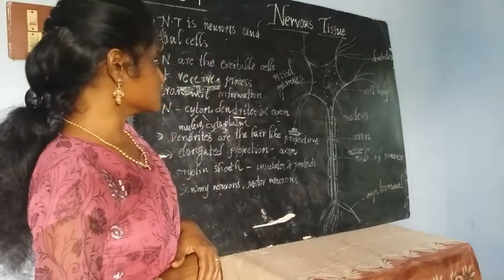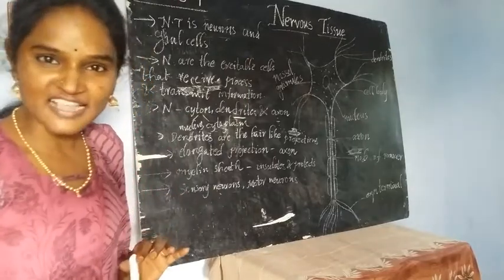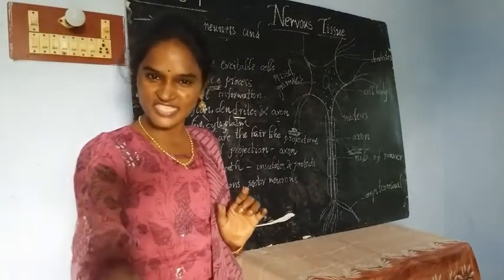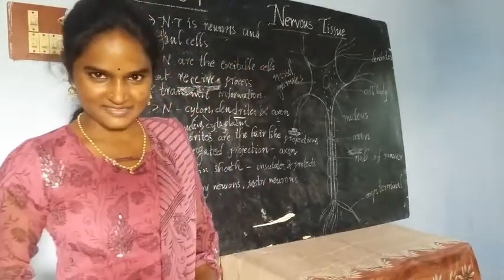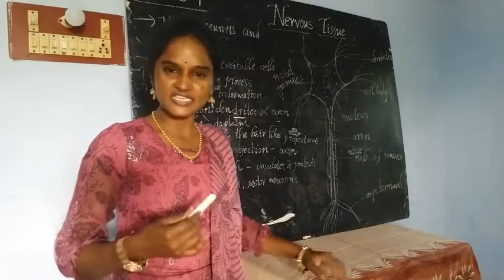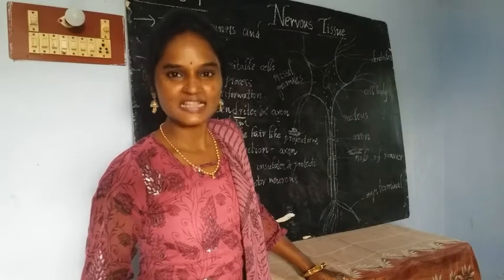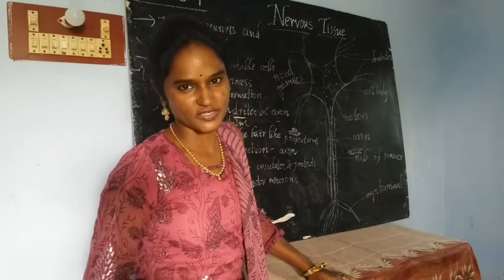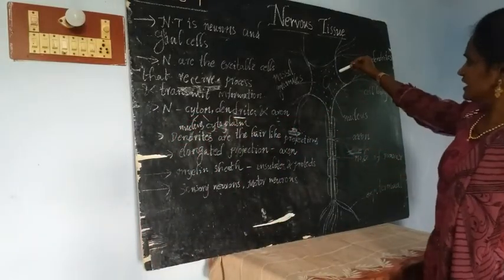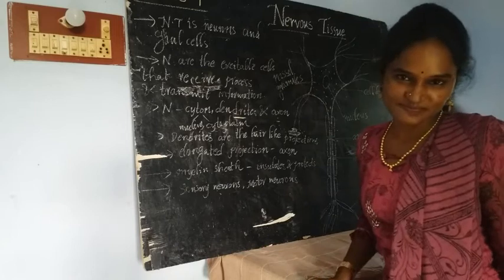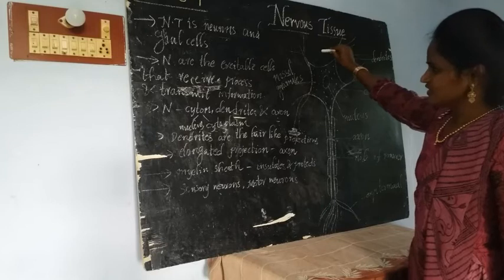This nervous tissue contains different varieties of cells, and those cells are called neurons. A nerve cell is also called a neuron, and there are glial cells. Our nervous tissue is just made up of neurons and glial cells. Glial cells are the helping cells of neurons. If you observe the structure of your nerve cell, it resembles a tree.